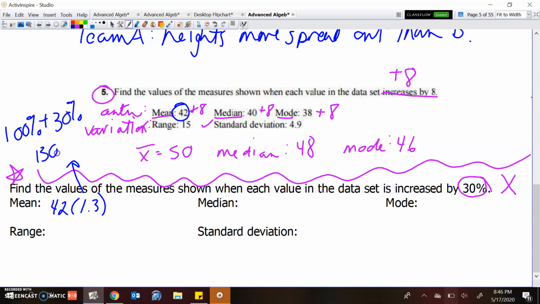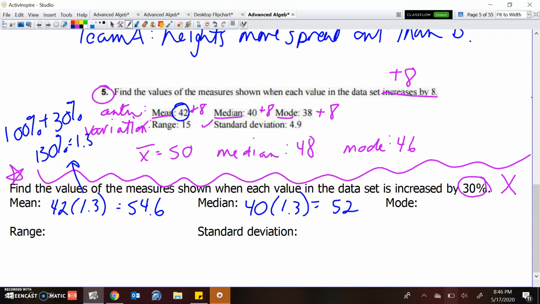That's how you get 130%, or 1.3. Okay, so 42 times 1.3 is going to give me 54.6. I'm going to do the same thing with the median. So 40 times 1.3. My new median, with an increase to every point in the data set by 30%, is 52.